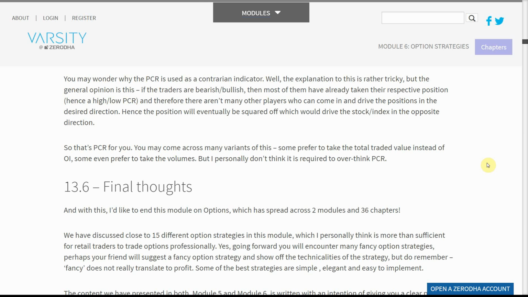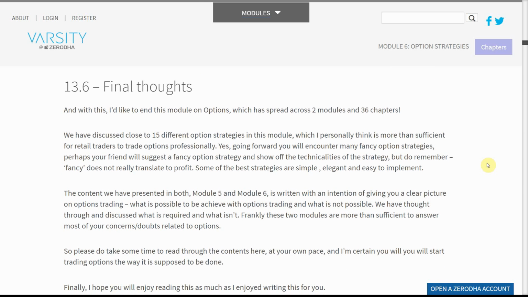13.6 Final thoughts. And with this, I'd like to end this module on options, which has spread across 2 modules and 36 chapters. We have discussed close to 15 different option strategies in this module, which I personally think is more than sufficient for retail traders to trade options professionally.